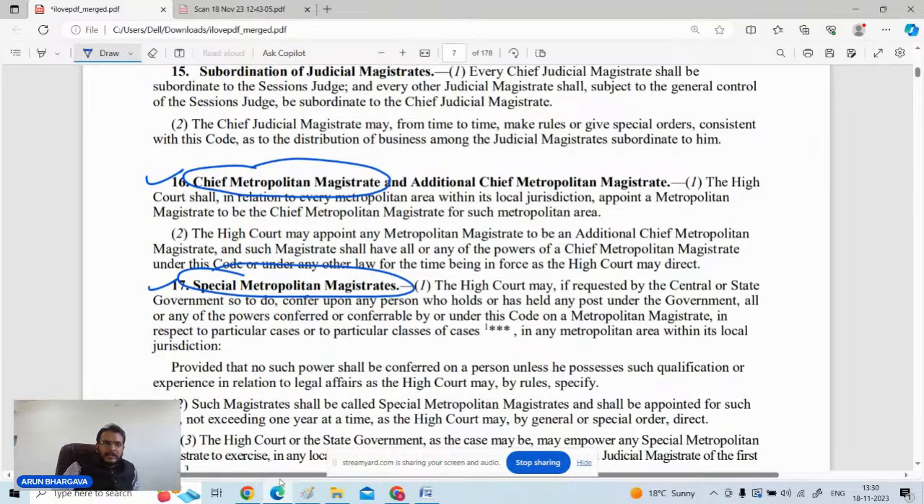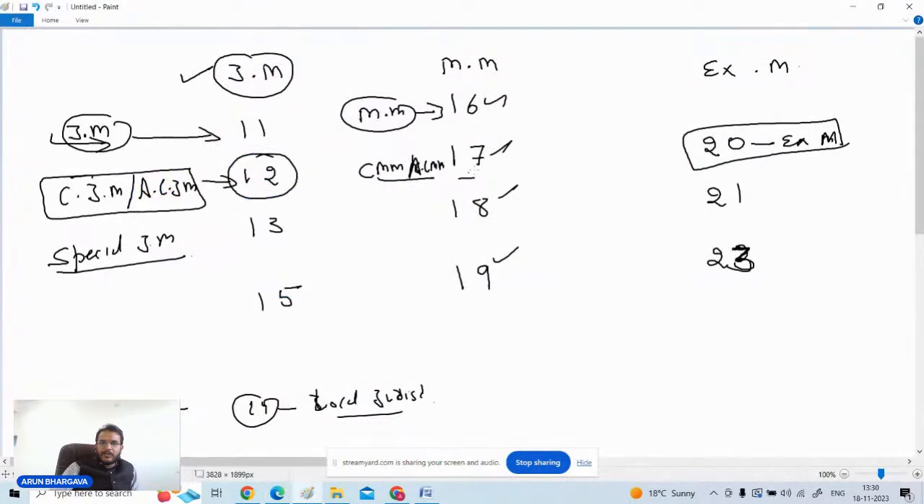Yes. So section number 16 in your concerned bare act is about the metropolitan magistrate. Section 17 is chief metropolitan magistrate, and section number 18 is special metropolitan magistrates. Okay, so that is why this chart will be beneficial for you. Section 16 is for metropolitan magistrates, 17 for chief metropolitan magistrates, and section 18 for special metropolitan magistrates.